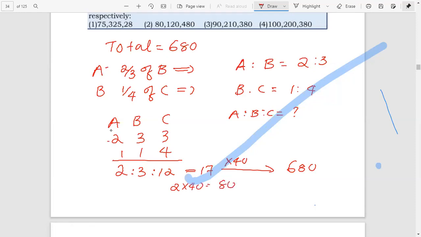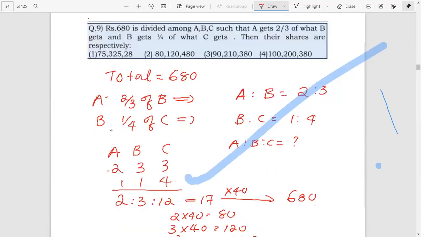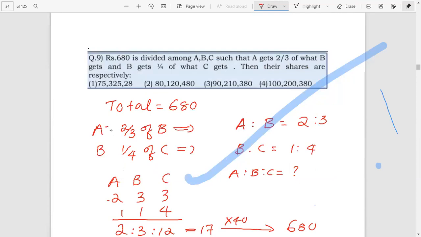B is 3 into 40, that is 120. And C is 12 into 40, that is 480. Therefore, 80, 120, 480, the second one is the correct answer.